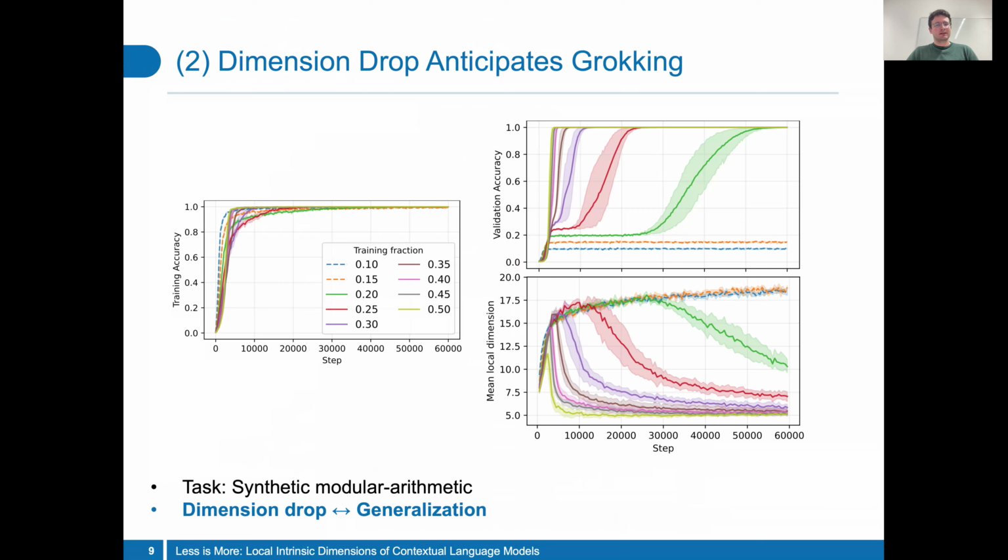Next, we can detect grokking, which is where a machine learning model acquires specific skills only after extended training far beyond overfitting on the training set. Here, we learn an arithmetic operation in a small group, and before the model begins to generalize, its embedding geometry already hints at the phase transition in grokking when the dimension starts dropping. In settings where the model does not grok, the mean local dimension keeps increasing.